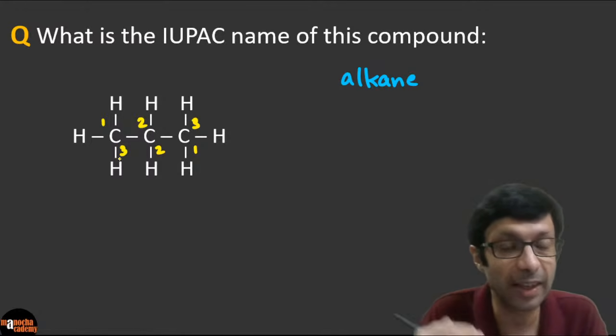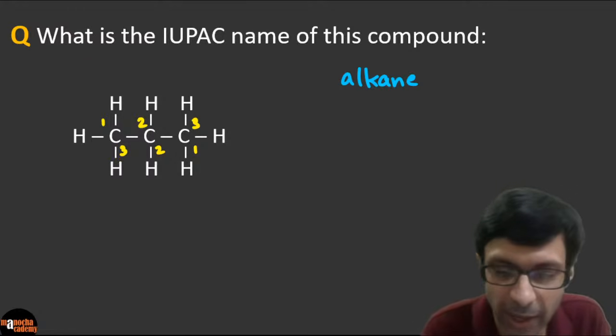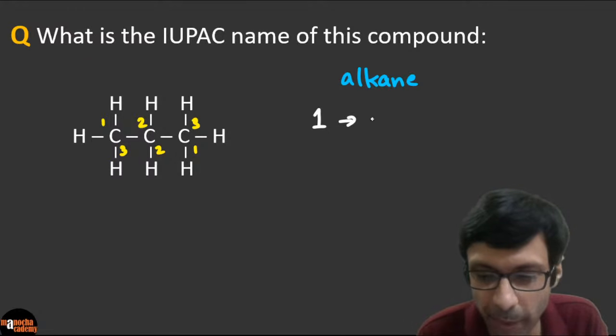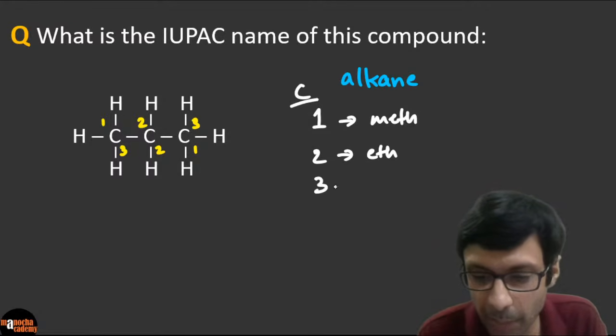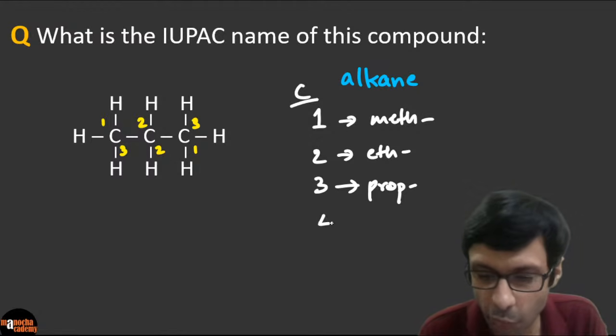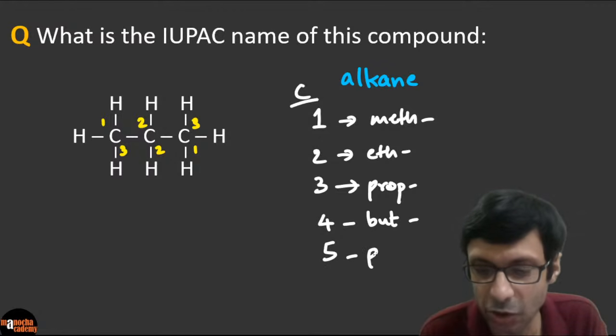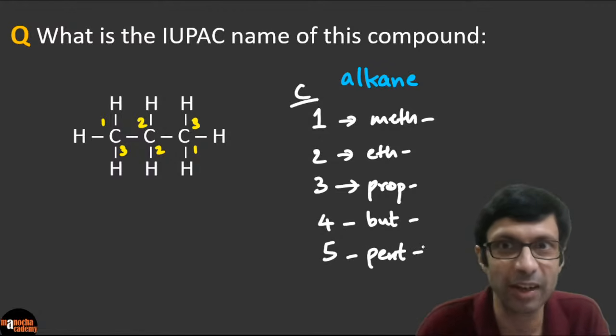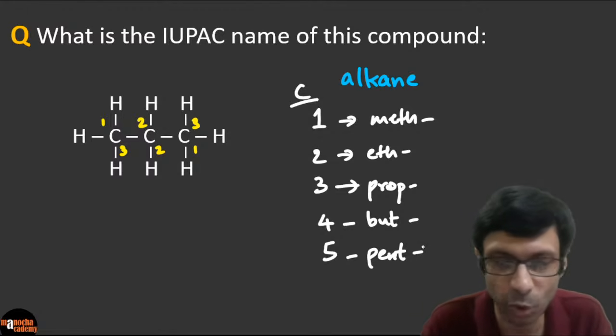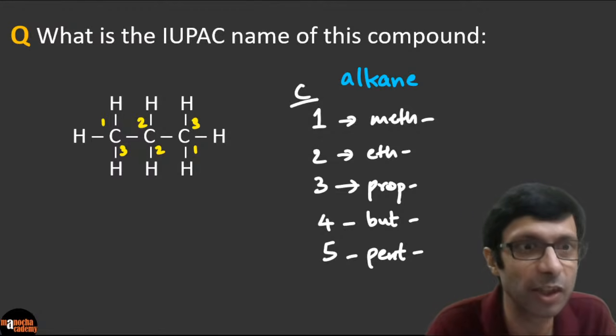You guys know that there's a list based on the number of carbon atoms. If there's 1 carbon atom, it starts with meth. If there are 2 carbon atoms, it starts with eth. 3 carbon atoms, the name starts with prop. 4 carbon atoms, it starts with but. 5 carbon atoms, pent, and so on. So there's this list in your book. So clearly there are 3 carbon atoms here. So which one will it be? What is it going to be?